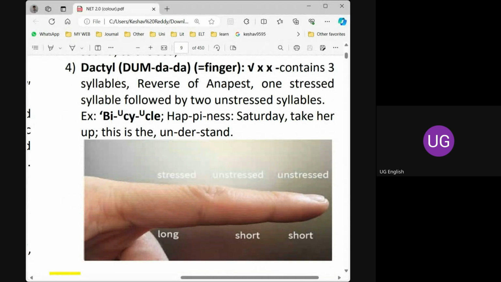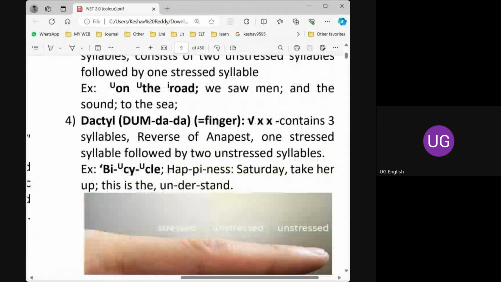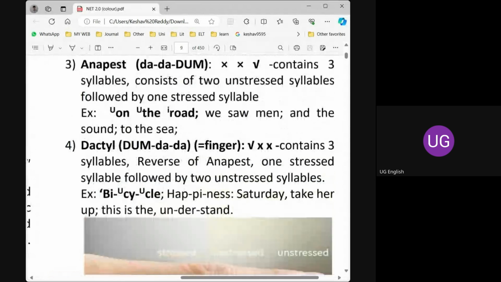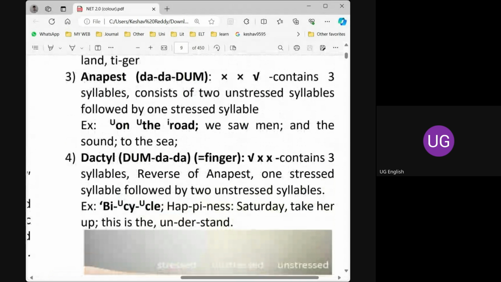Here, bicycle, bicycle. There are three syllables, but only the initial one is stressed. The other two are unstressed. Happiness, happiness. The initial one is stressed. The other two are unstressed. So here, the code to remember this is dum da da, whereas anapest is da da dum.